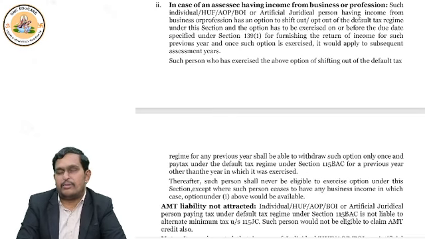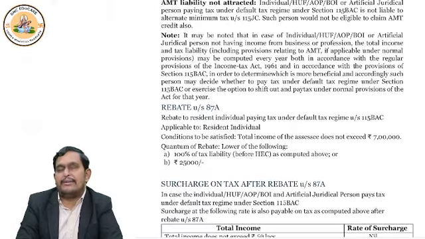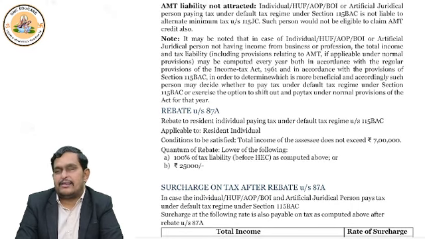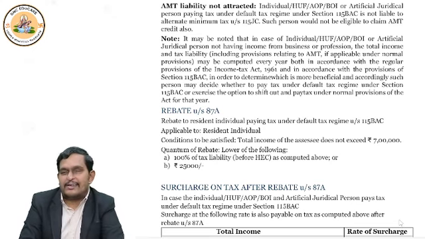Now let me tell you one more thing, that there is something called AMT. AMT means alternate minimum tax. So this concept was there and is there in case of optional tax regime. So suppose you are filing return under optional tax regime, you have to compute your income under normal provisions and also under AMT provisions.